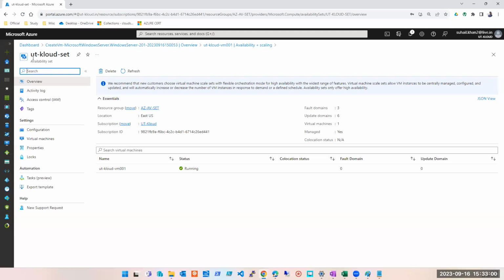We'll see this also, don't worry. I'm just showing it to you right now. Look at this, this went to fault domain 0, update domain 0. The next machine if I create will go to fault domain 1, update domain 1, like this. We'll see that. We still have 1 minute. Does anyone have any question, guys?